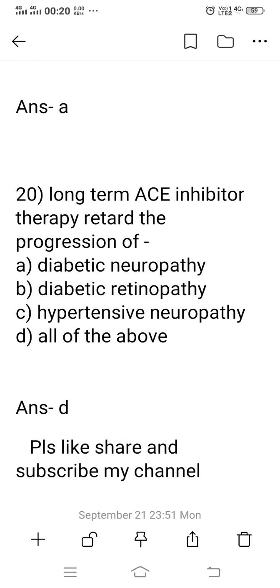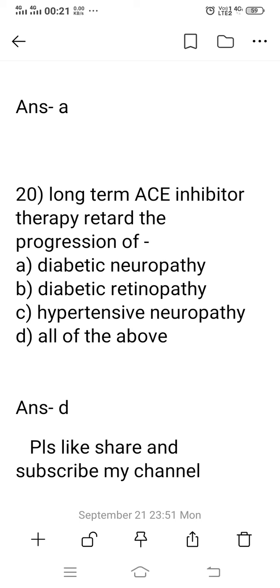Last question. Question number 20. Long-term ACE inhibitor therapy retards the progression of which disease? Option A, diabetic neuropathy, meaning excessive levels of diabetes also affect the nerves. Option B, diabetic retinopathy, meaning excessive levels of diabetes also affect the retina of the eye.